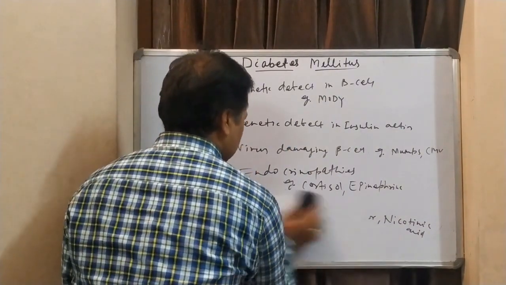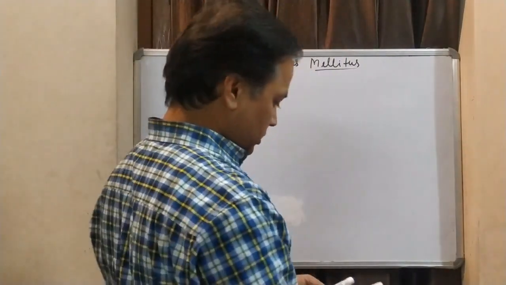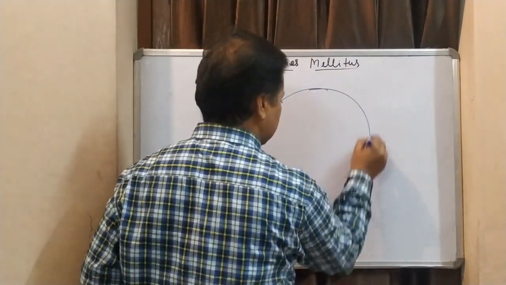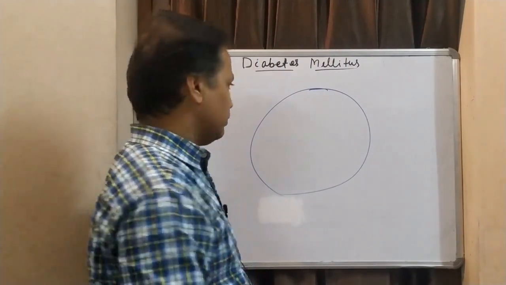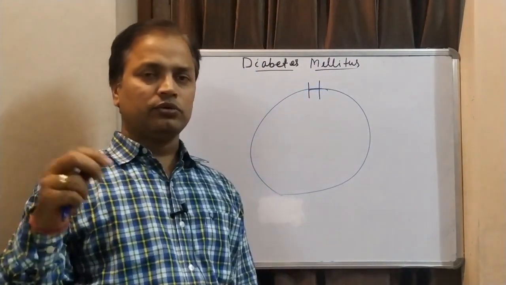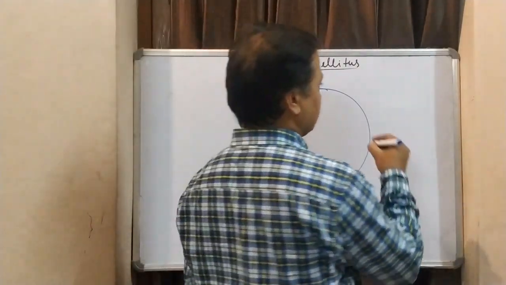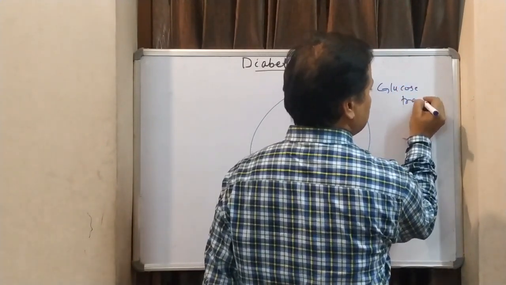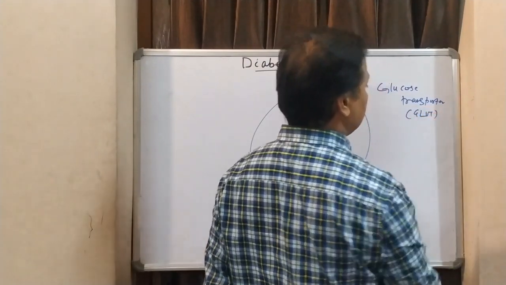We'll see how insulin level affects your glucose. If this is our cell, details we will see in the insulin actions, how insulin is released and how insulin works. But just for summary, glucose is a molecule which does not directly come into the cells. So glucose entry is through a channel. That transporter is called glucose transporter, in short form we call it GLUT.